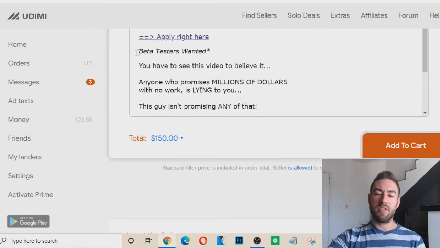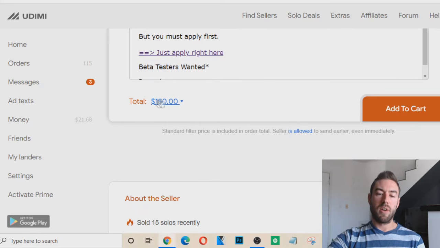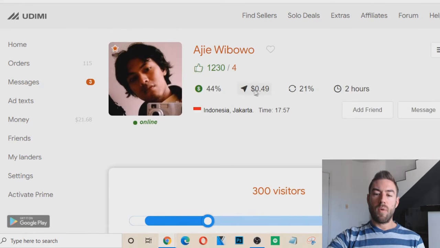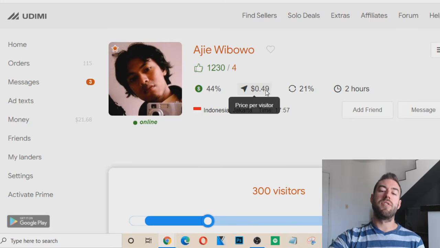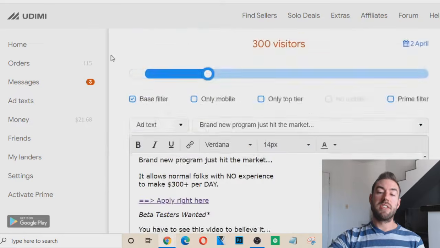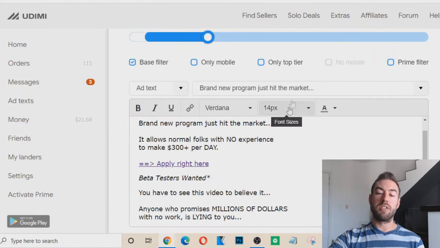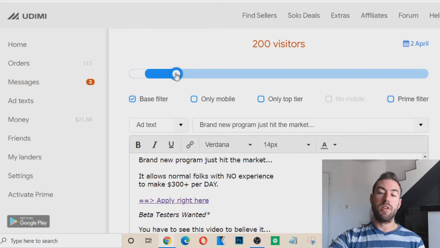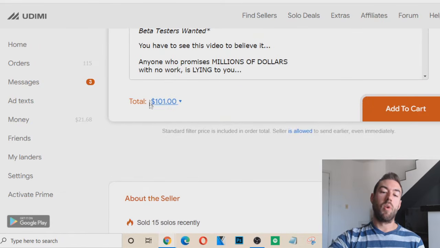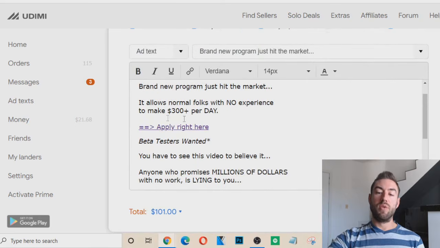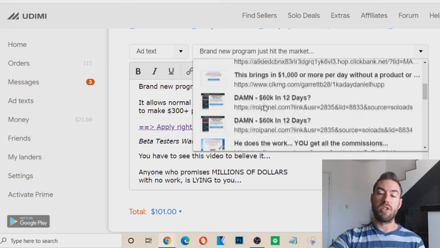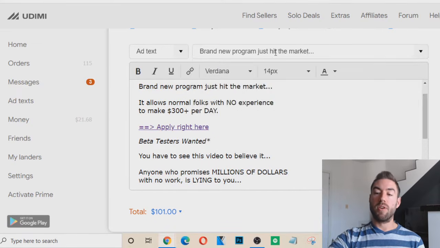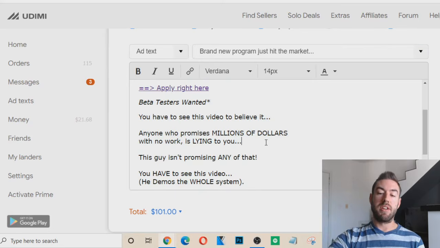So once you select, you're going to notice right here, this is the cost, okay? Now this is based on their cost per visitor or cost per click. Now every vendor is going to have slightly different amount. This person's 49 cents. That's actually really good. And that's going to dictate how much money it costs per visitor. So as you can see, if we do, like 200, now it's only $101, okay? So then if you want to create your own ad text, you can either choose if you created an ad text before, like I showed you earlier on in the video, or you can just edit the text here with the subject line and put the email copy here.